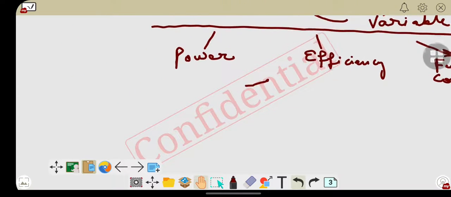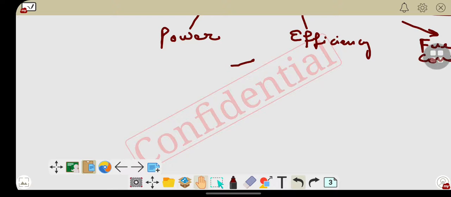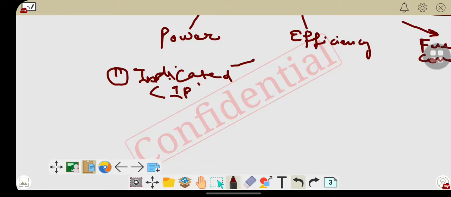Now let's start with the power itself. As we have discussed, there are various powers of the system, meaning the IC engine. First type of power is the indicated power, or we can say the IP.